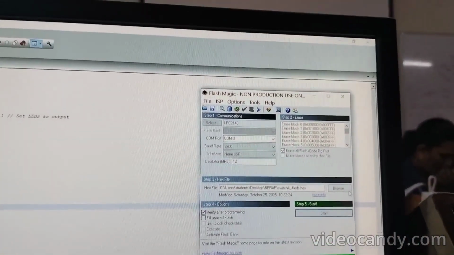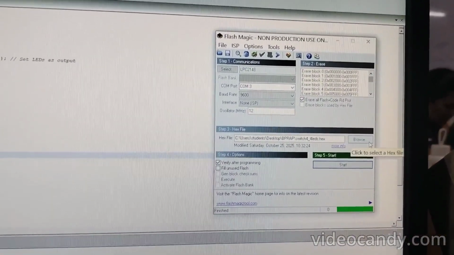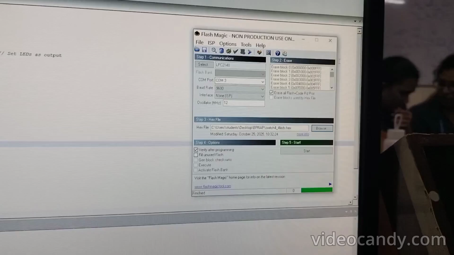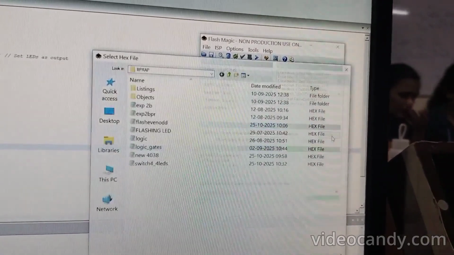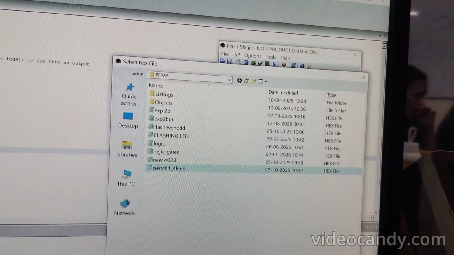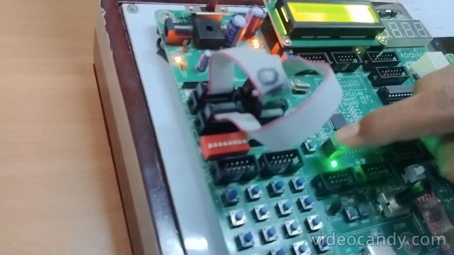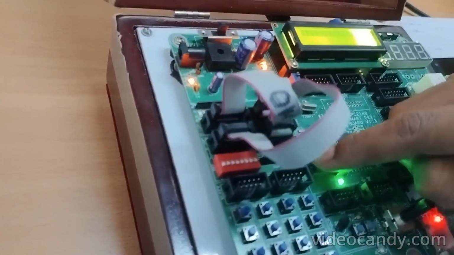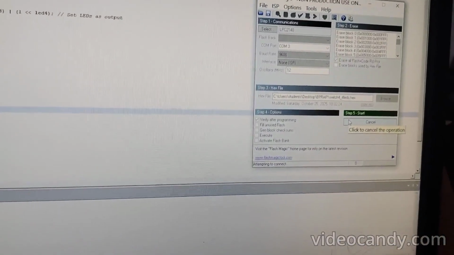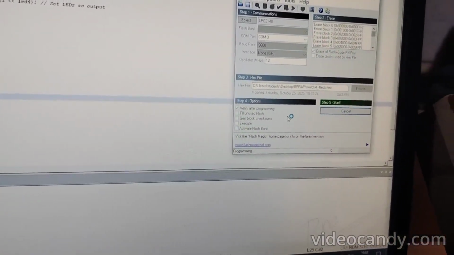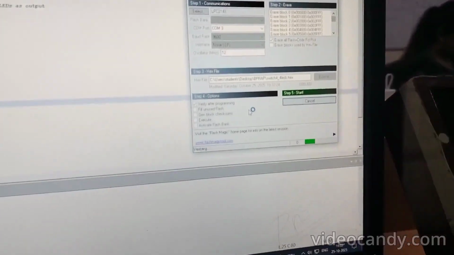After the target is created, we go to Flash Magic. In Flash Magic, we will select the port. After the port, we will select the hex file that we have saved. After giving the hex file, we will go to start program. We start the program in Flash Magic. It's programming. The program will load into the ARM processor kit.